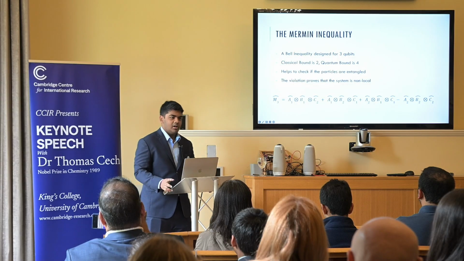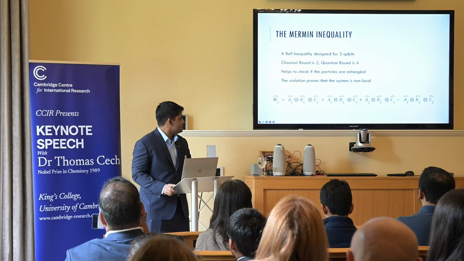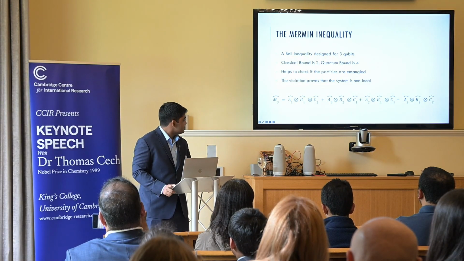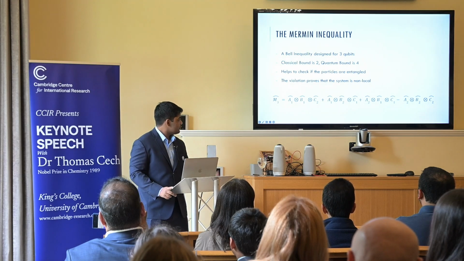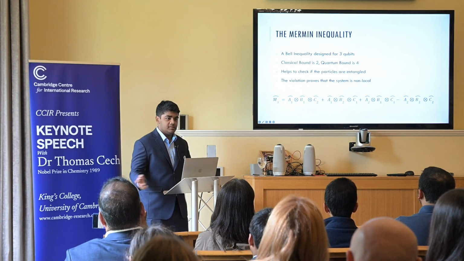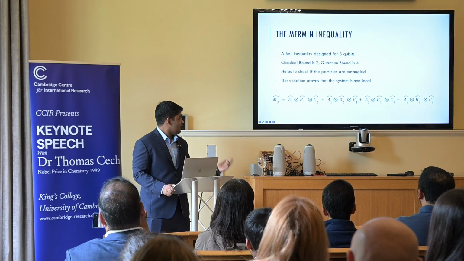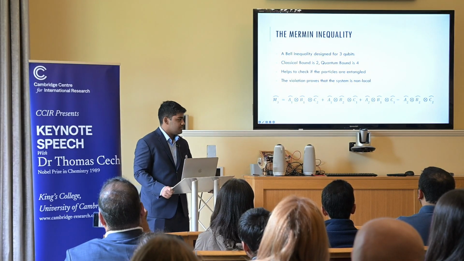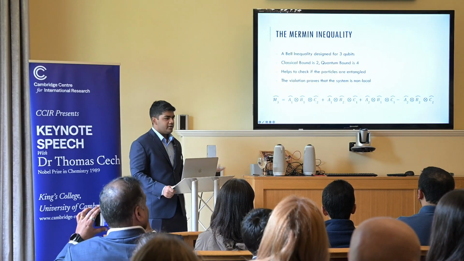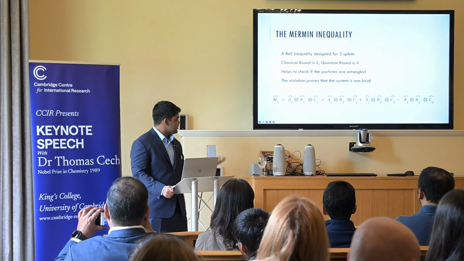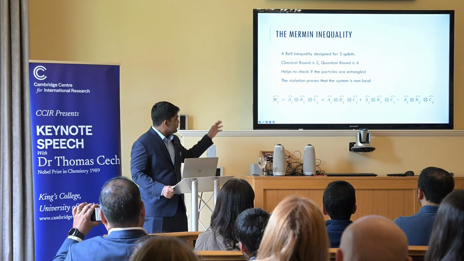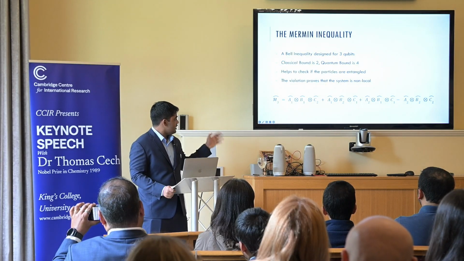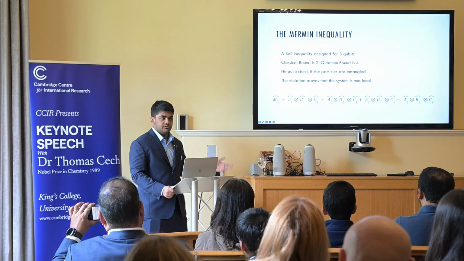Allow me to try to explain this formula to you. Although it looks theoretical, it should be quite simple to understand. On the right-hand side, you see A, B, C. Those are our 3 qubits, Alice, Bob, Charlie. And those hats over each represent a measurement. So what are they measuring, right? Because measurement is relative to something. And you can see the subscripts of each letter, A1, A2, B1, B2, and so on.